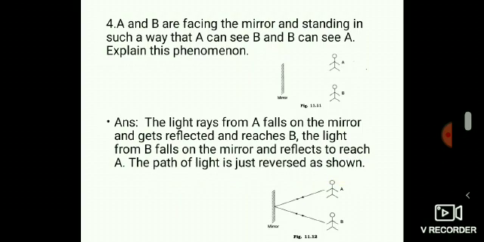Let us read the answer once again. The light ray from A falls on the mirror and gets reflected and reaches B. The light from B falls on the mirror and reflects to reach A. The path of light is just reversed as shown.